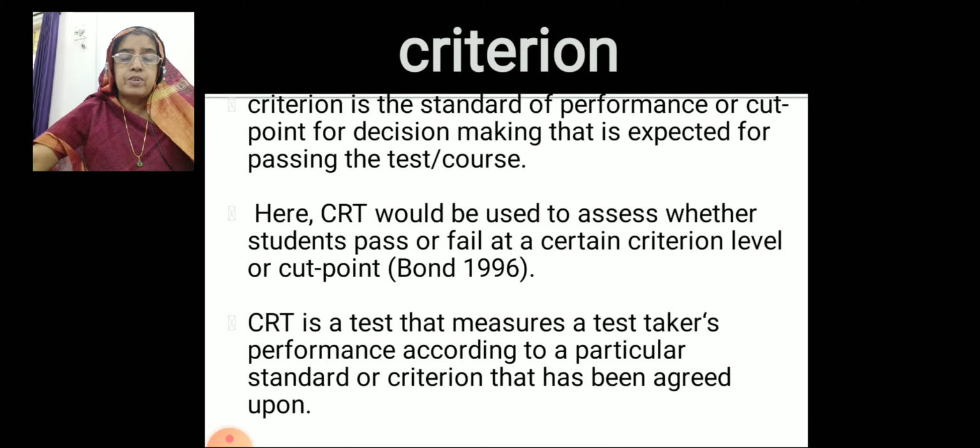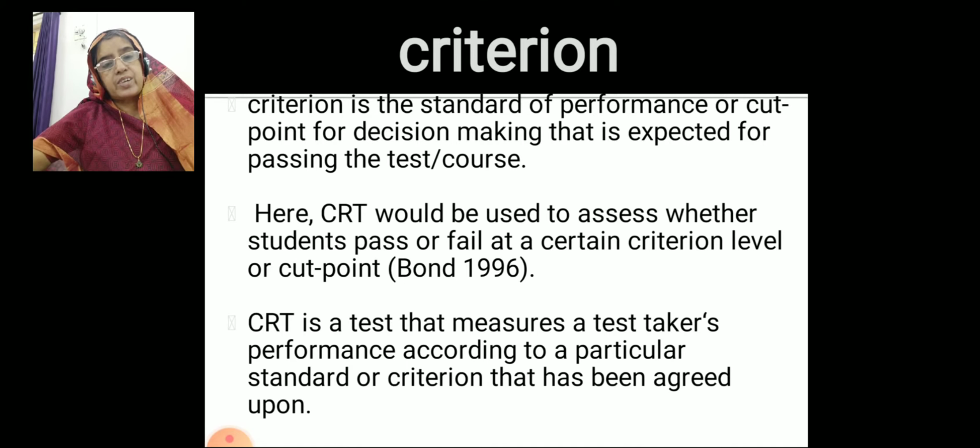Like that, we will fix the criteria, and that is called criterion referenced test when we fix certain standards or criteria.